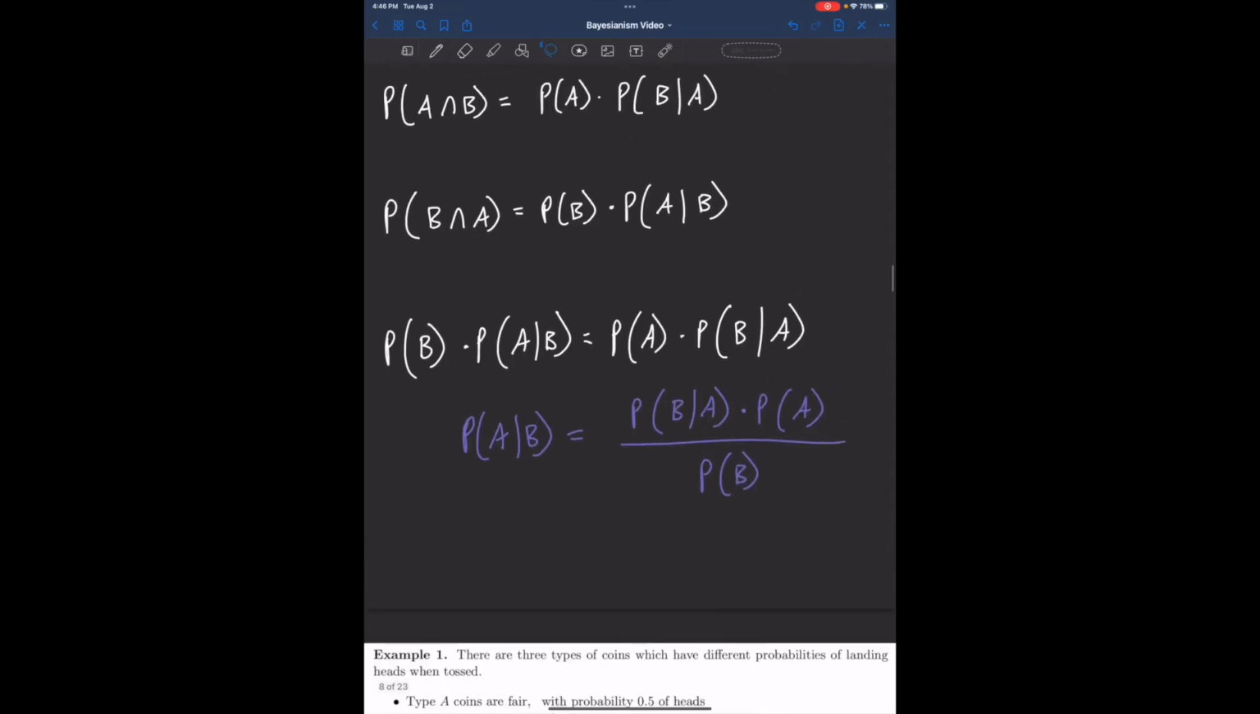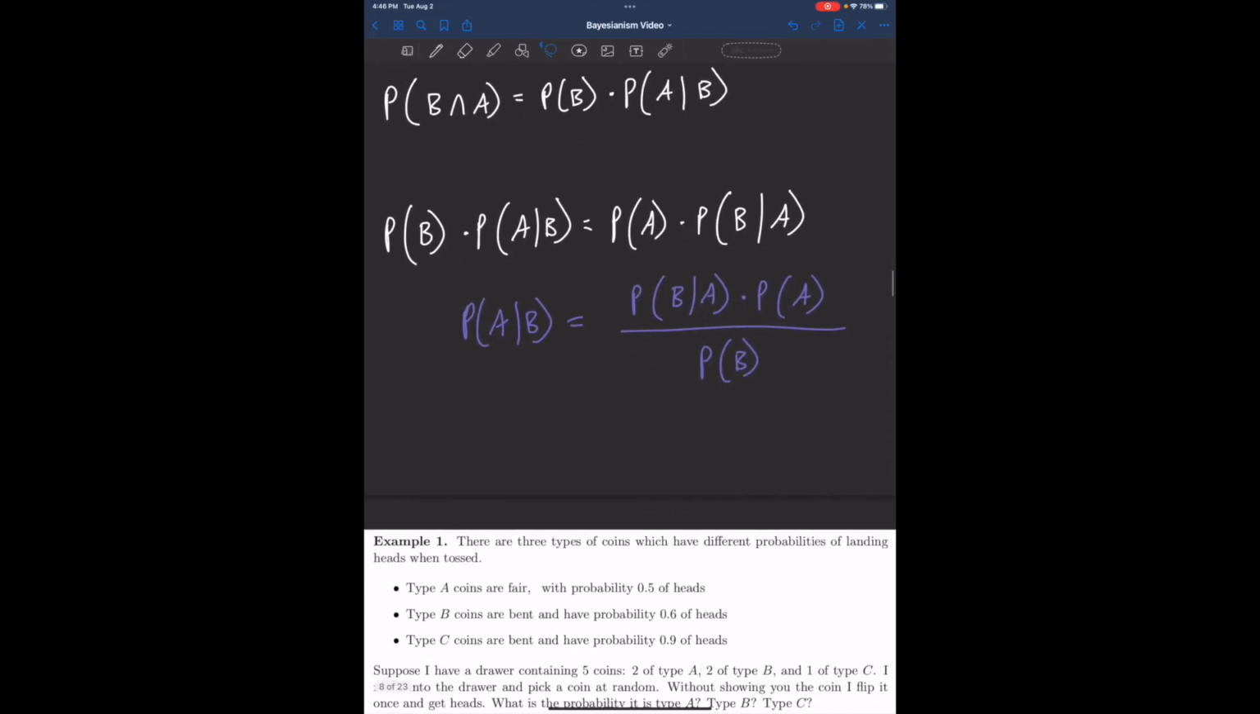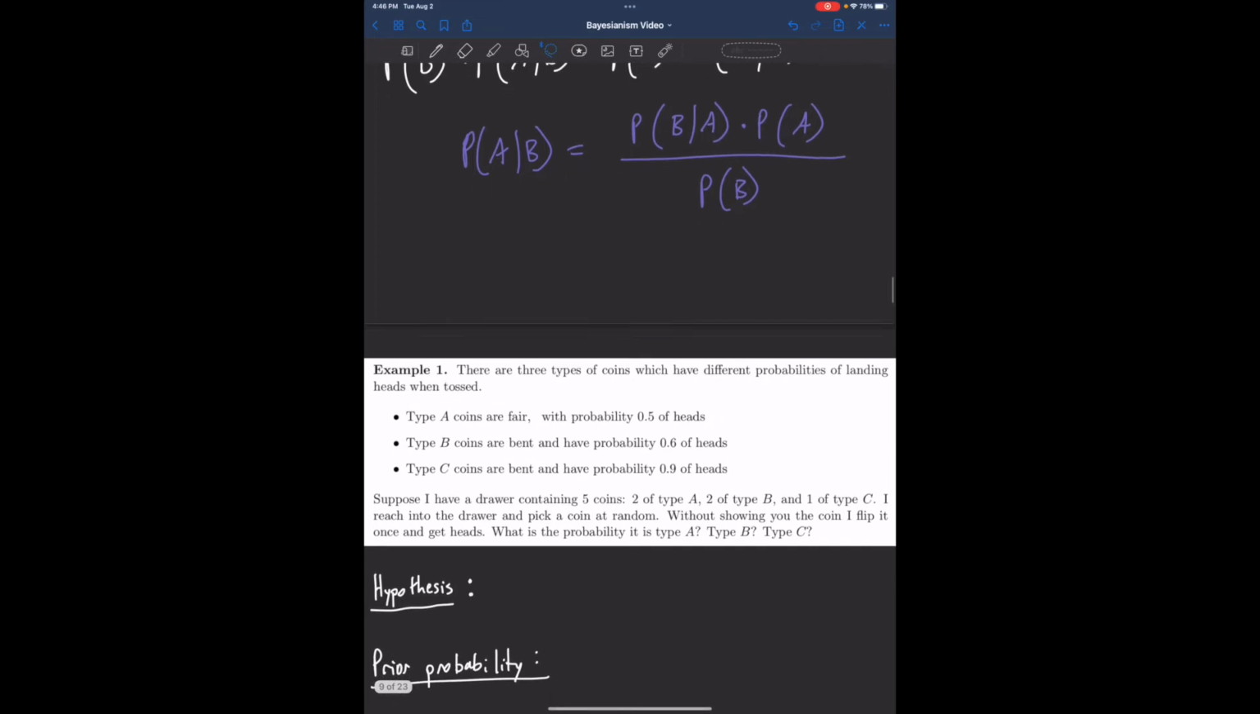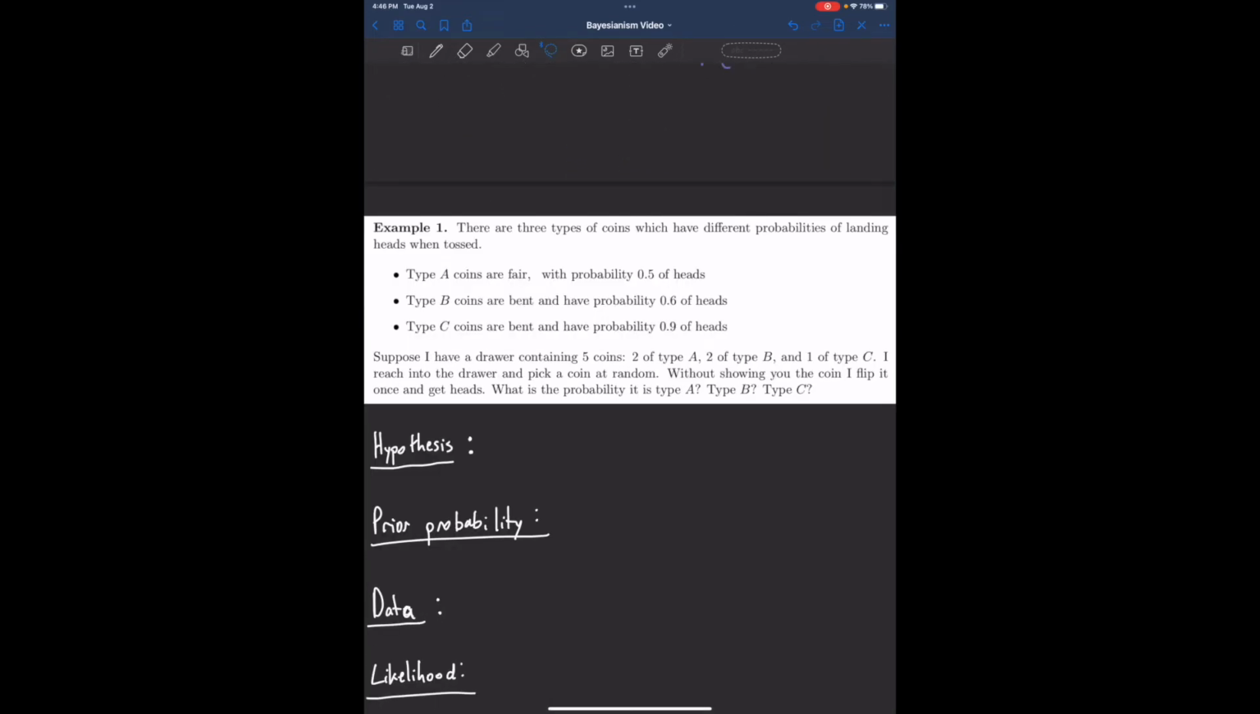Now, let's apply Bayes' theorem to see how it works, to help us update. All right, so we've got an example here where there are 3 types of coins which have different probabilities of landing heads when tossed, right? Type A coins are fair, meaning that they have a 50-50 chance of heads versus tails. Type B coins are not fair. They're biased towards heads at 60% heads, and type C coins are even more biased towards heads at 90%.